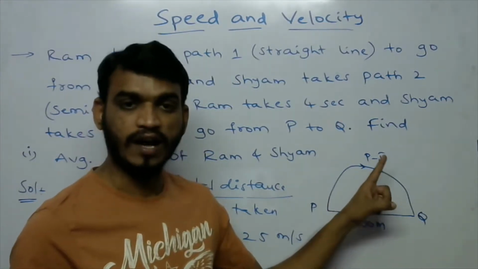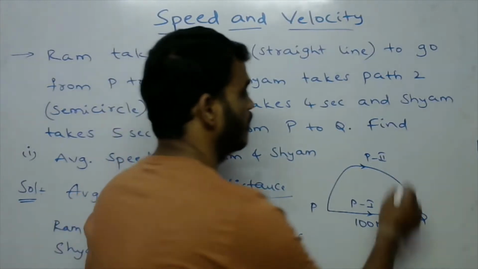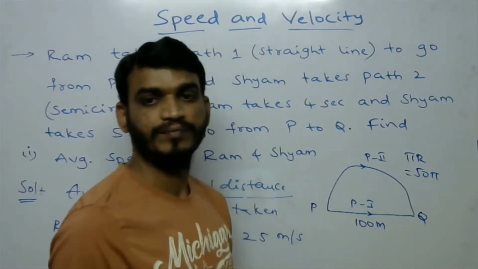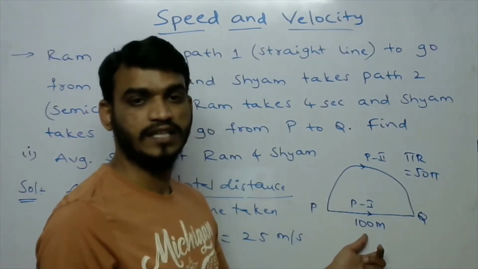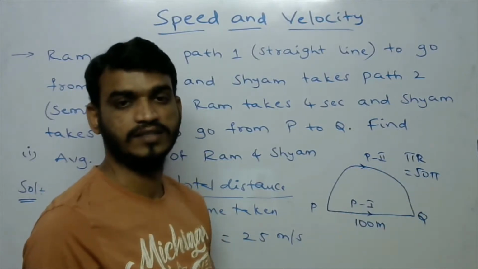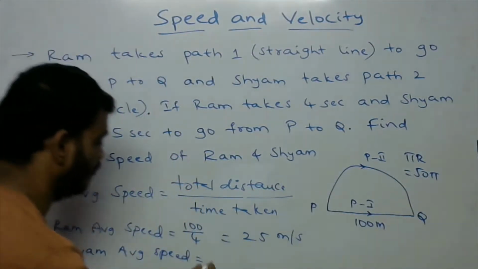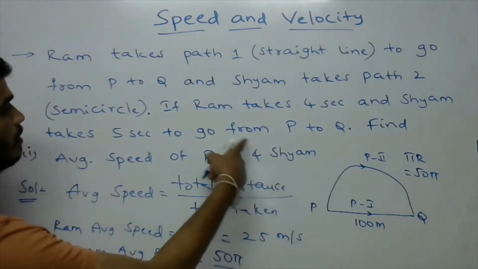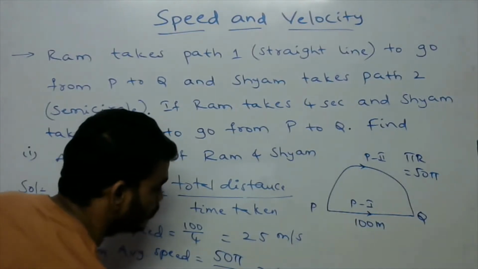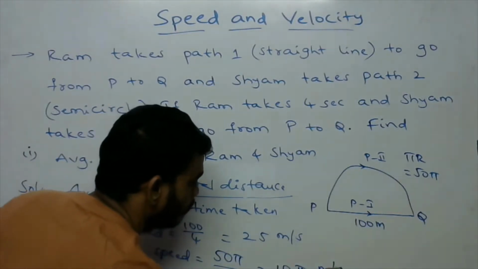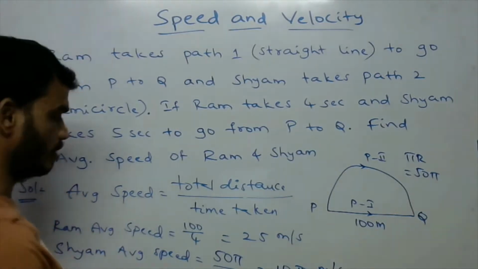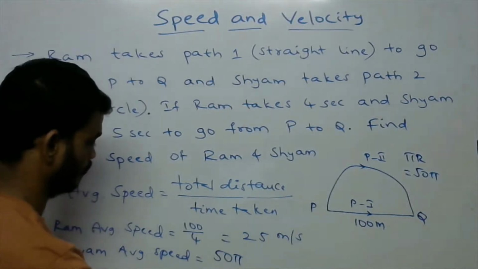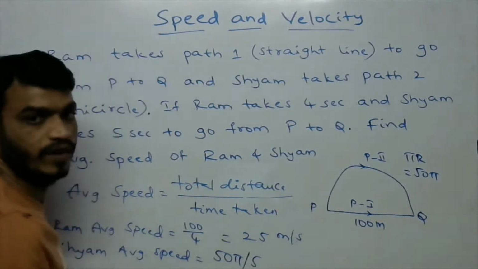So pi into r, where r is the radius, that is 50 pi, because 100 meters is the diameter and 50 is the radius. So this is 50 pi by the time taken, that is 5 seconds.